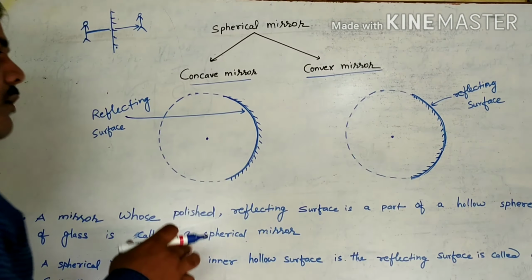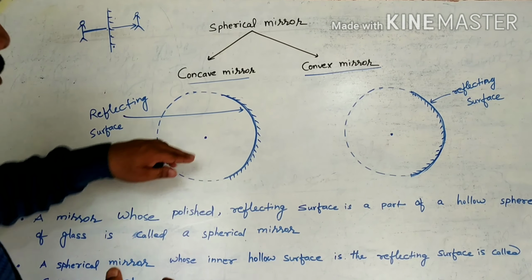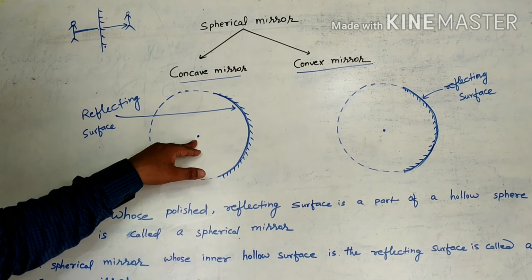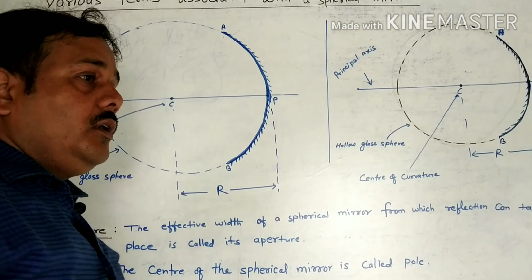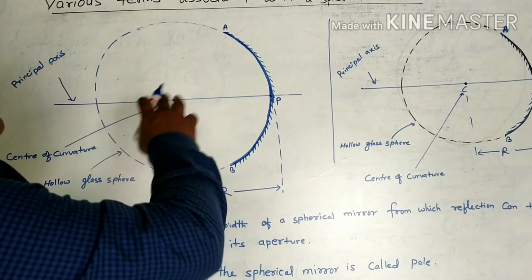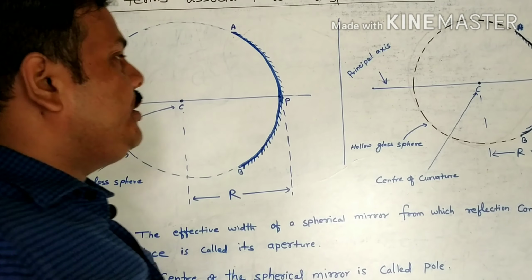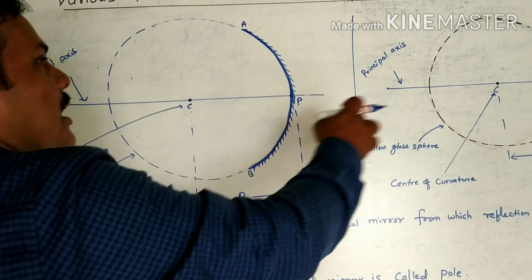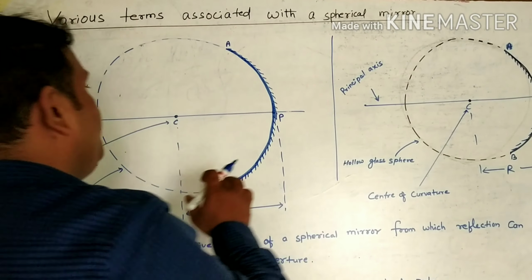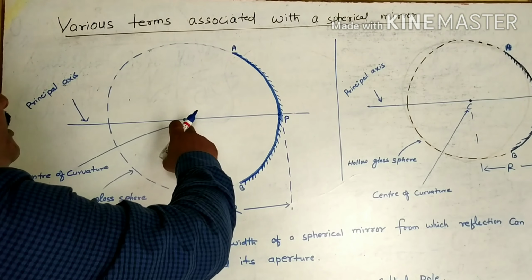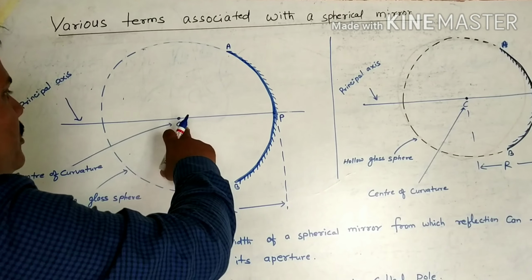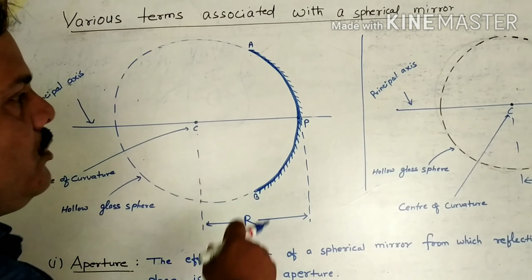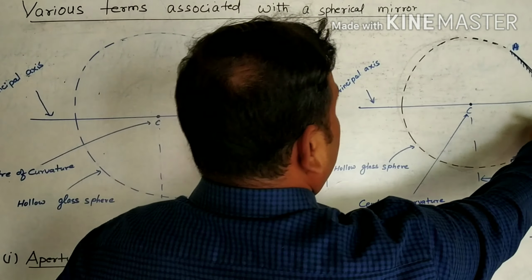is the center, and when we will just discuss about the behavior and the point, which point is called. Okay, now we will discuss about the different terms we will use in a spherical mirror. What are those terms? See, here this one is the concave mirror and this one is the convex mirror. In this one, the center of the sphere is known as the center of curvature, and the center part of the mirror is known as the pole. In convex mirror also the same.